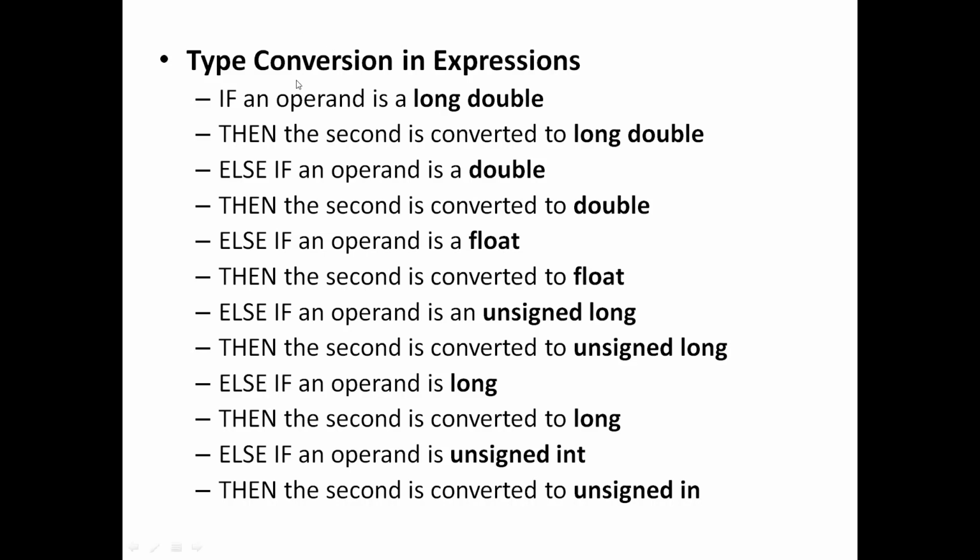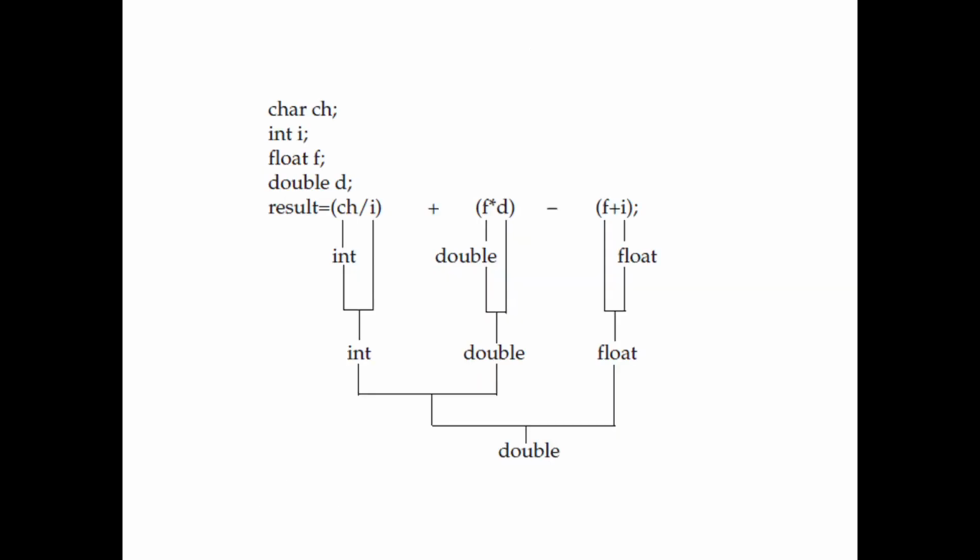And coming to type conversions, there is a priority based on which the type conversions happen. That's very simple. The highest priority goes to long double. So in an expression, if there is one variable of type long double, another is of some other data type, it's always the second one converted into long double. Next in the priority is double, normal double. So again the same logic. Whatever is combined with the double is converted into double only. So these are the various orders in which the type conversion takes place.